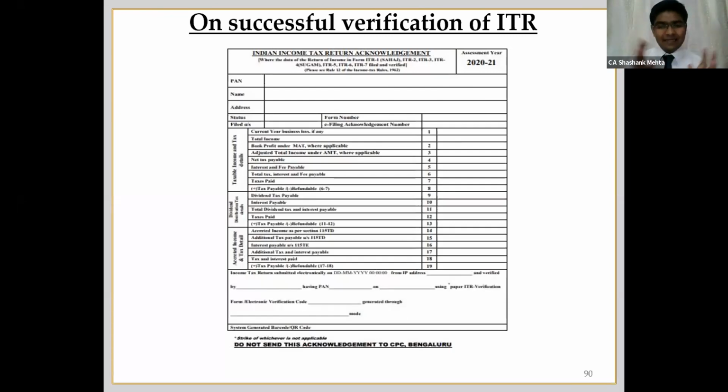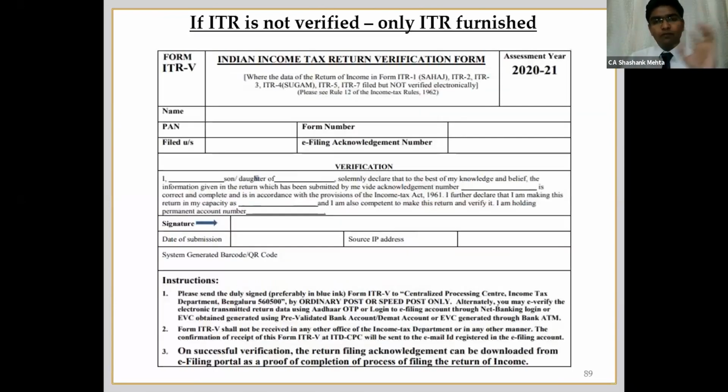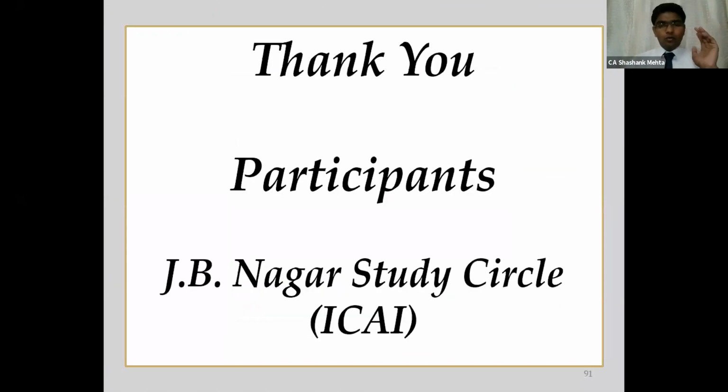The entire details which were there in the ITR-V of the last assessment year will be mentioned over here. So this was with respect to the changes in ITR-V. Just to point out, ITR-V has to be sent within 120 days if it has not been e-verified. So this was it from my side with respect to changes in ITR.